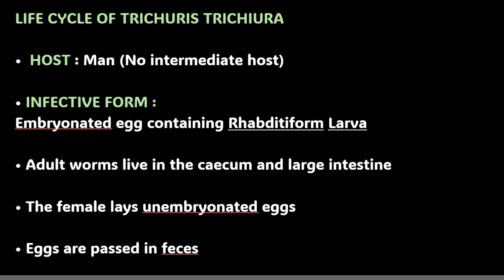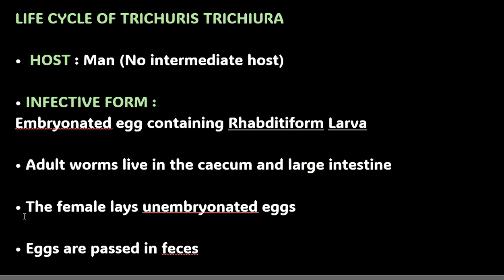Now coming to the life cycle of Trichuris trichiura. The host of this organism is man. They do not have any intermediate host. There is only one host, that is human beings. The infective form is the embryonated egg, which contains the rhabditiform larva. Now we can come to their life cycle. The adult worms live in the intestine, and the female lays the eggs, which are passed in the feces and reach the soil. There it will embryonate.